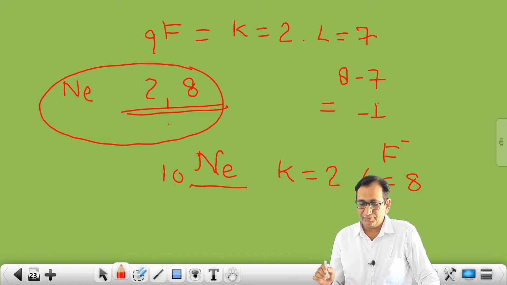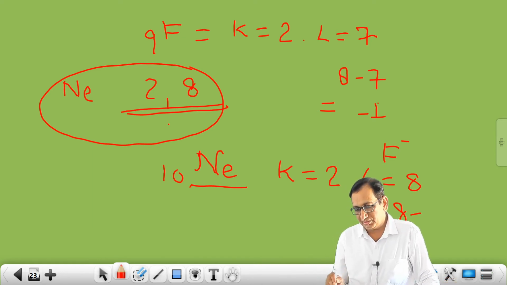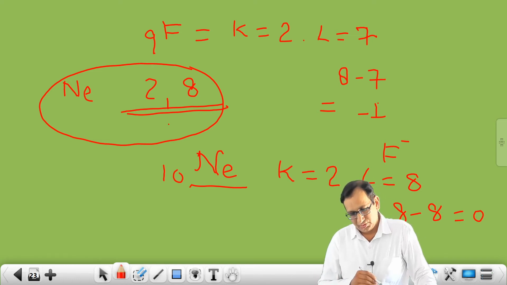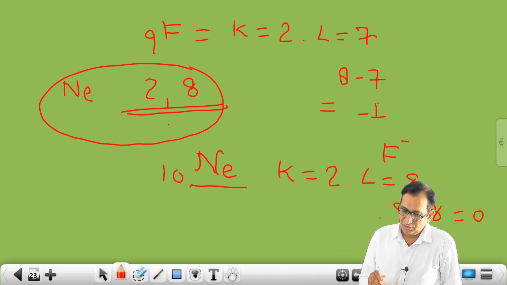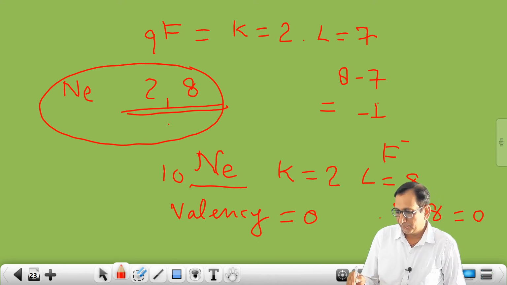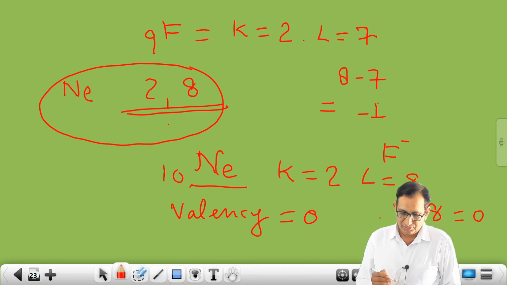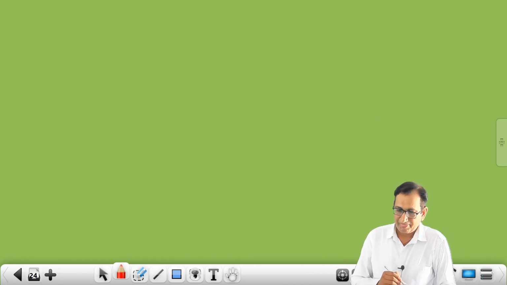So here the 8 shell is completely filled. It means 8 minus 8, then what will come? 0. It means neon will show 0 valency. So valency of neon is 0, students.